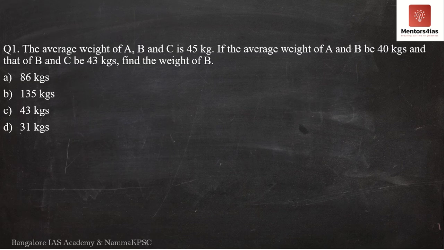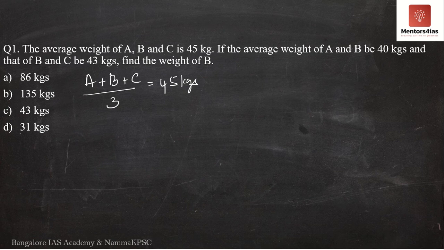Now this is a simple question. The first question says the average weight of A, B and C is 45 kgs. What do you mean by that? Nothing but (A + B + C) divided by 3 is equal to 45 kgs, where A represents the weight of A itself, B represents the weight of B itself, C represents the weight of C itself in terms of kgs.